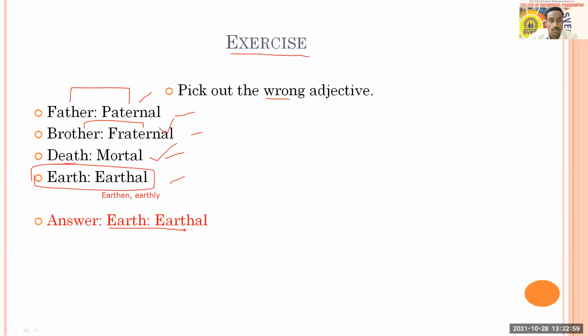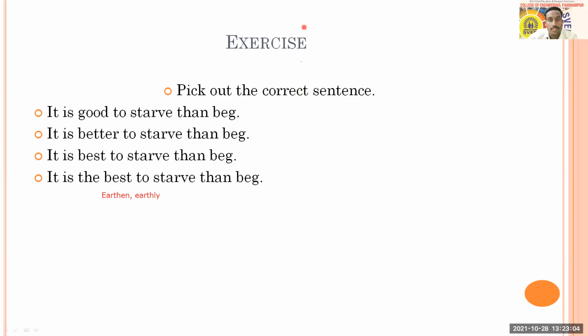You can see earth, earthal is wrong here. With this, you people can see the next sentence is in front of you, and that says, pick out the correct sentence now. And your sentences are: it is good to starve than beg. It is better to starve than beg. It is best to starve than beg. It is the best to starve than beg. And you people have to choose which sentence is correct out of 4.